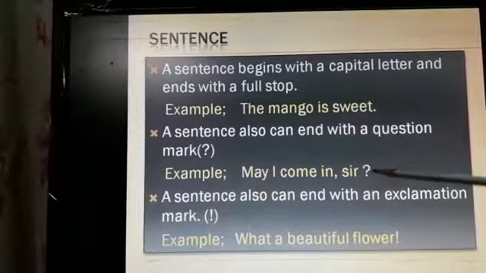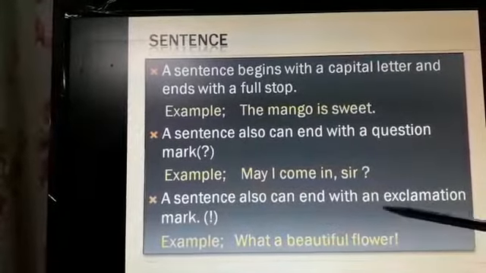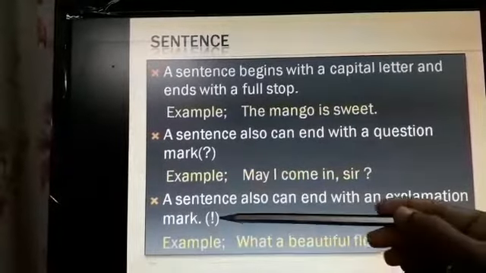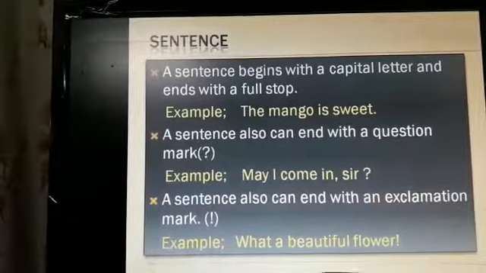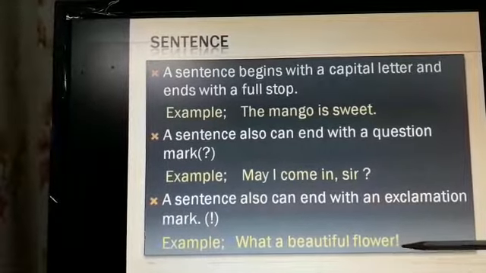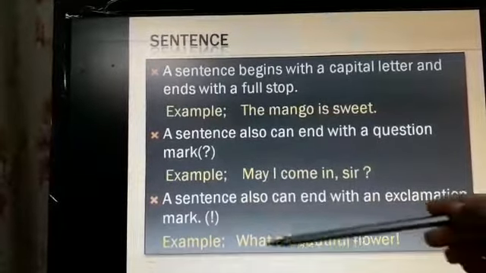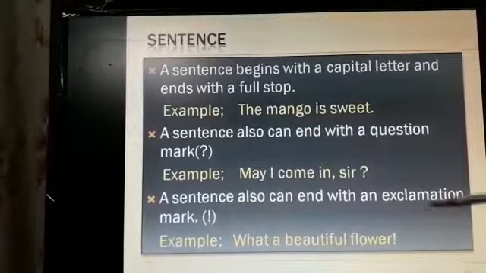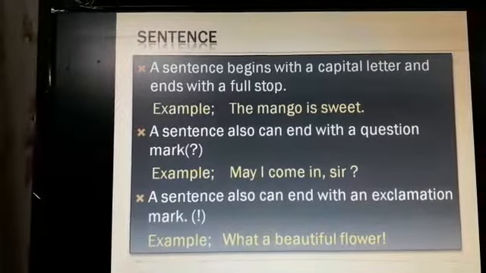It gives complete meaning. A sentence also can end with an exclamation mark. This is the exclamation mark. What a beautiful flower! We exclaim at the beauty of the flower. So, it is also a meaningful and correct sentence, but it ends with the exclamation mark.